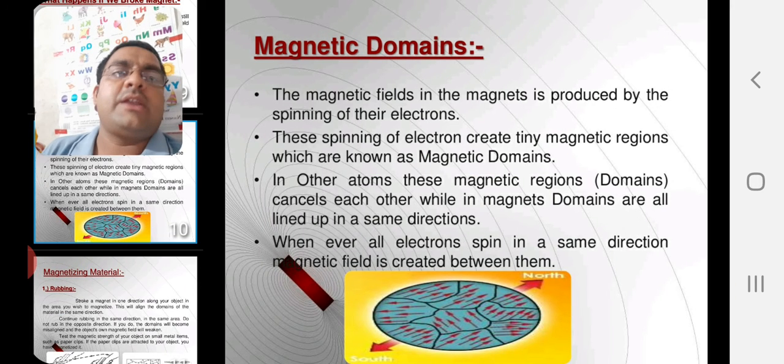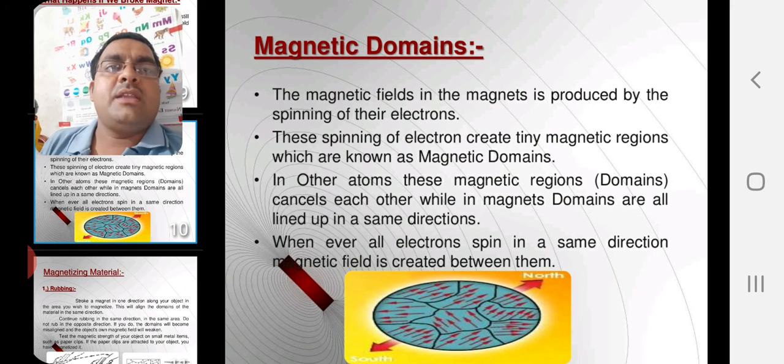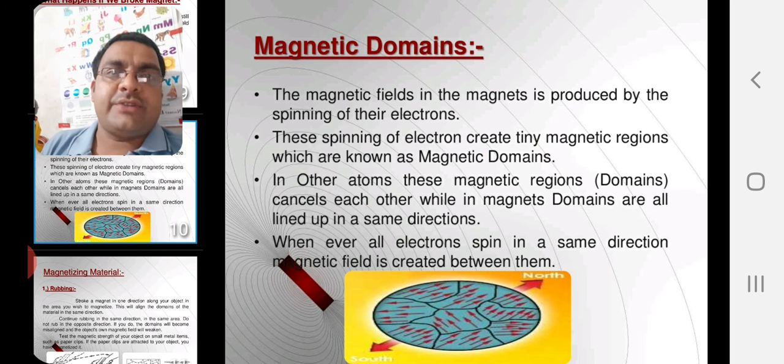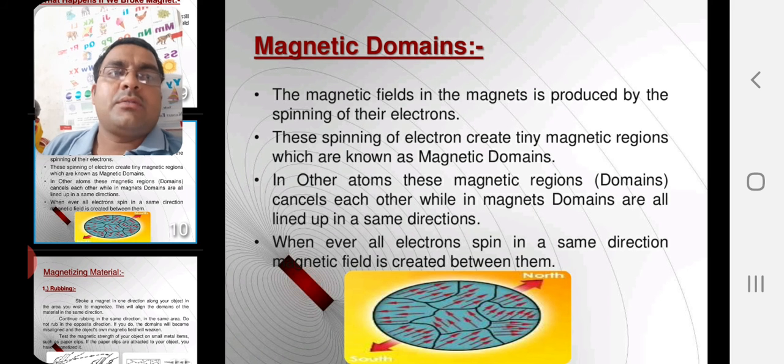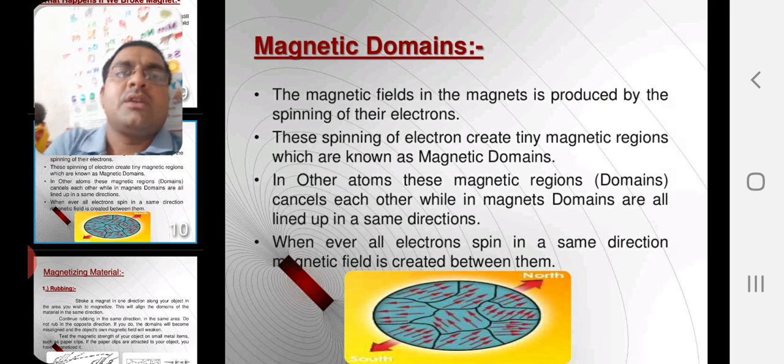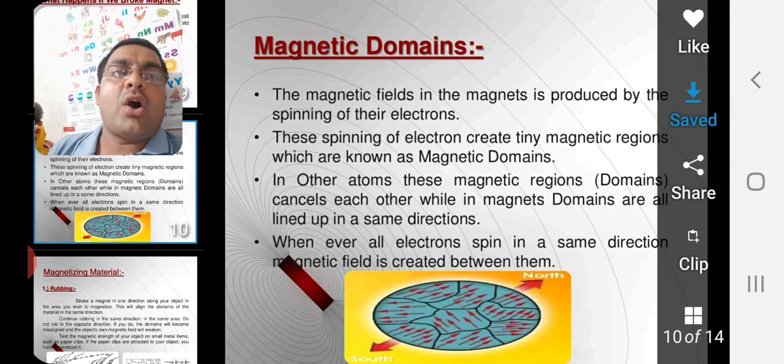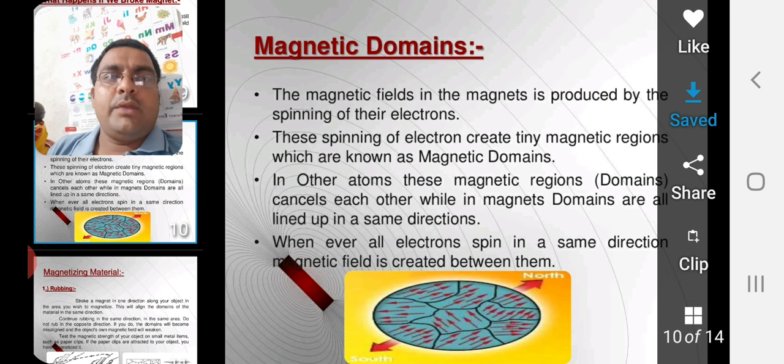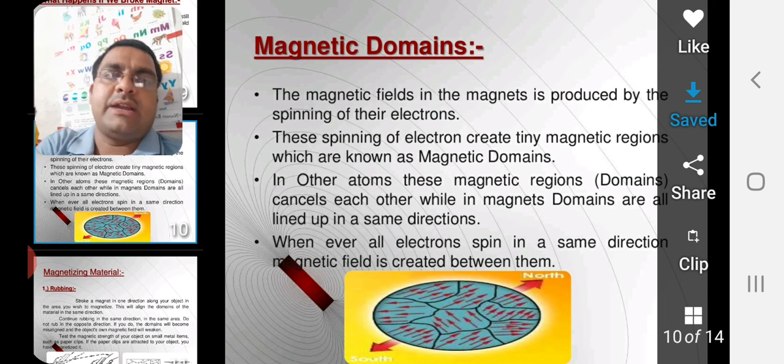Now let us define magnetic domain. The magnetic field in a magnet is produced by the spinning of electrons. This spinning of electrons creates tiny magnetic regions which are known as magnetic domains. In other atoms, these magnetic regions, meaning domains, cancel each other, while in magnets the domains are all lined up in the same direction. When all electrons spin in the same direction, a magnetic field is created between them. See this diagram and you will understand.